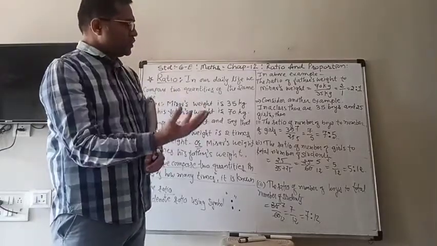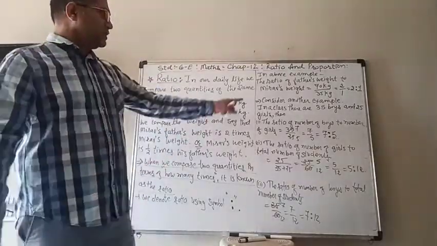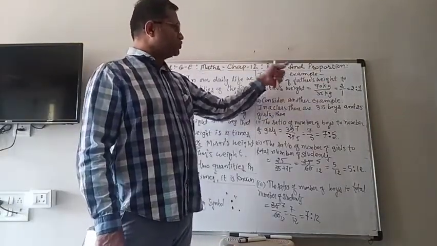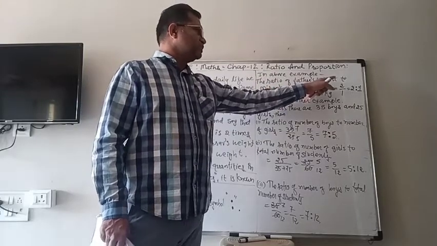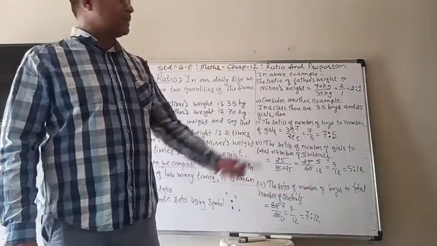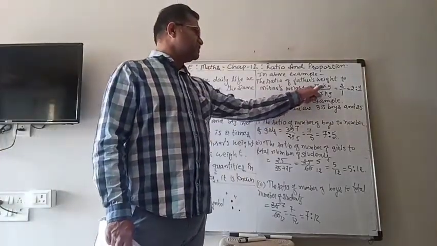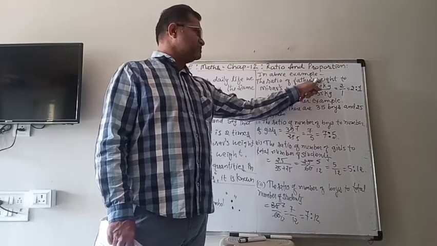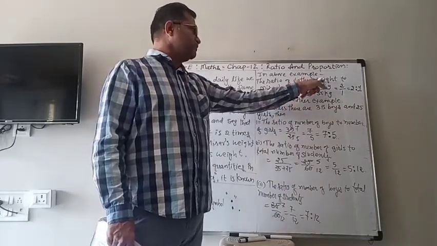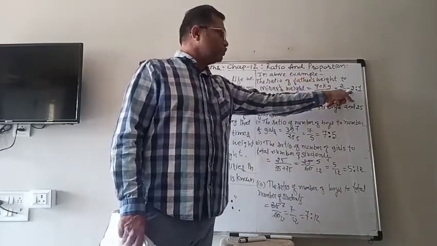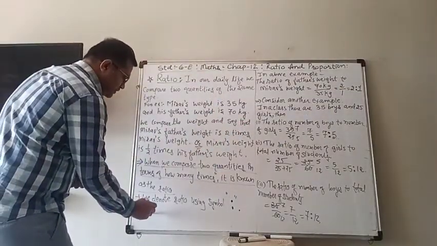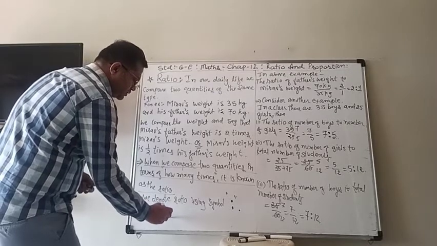Here, the ratio of the father's weight to Mirav's weight: on the top there must be the father's weight, and in the bottom, in the denominator, there must be Mirav's weight. So it is 70 upon 35. 35 goes into 70 two times, so 2 upon 1. So the ratio of the father's weight to Mirav's weight is 2:1. We read it as 2 is to 1.